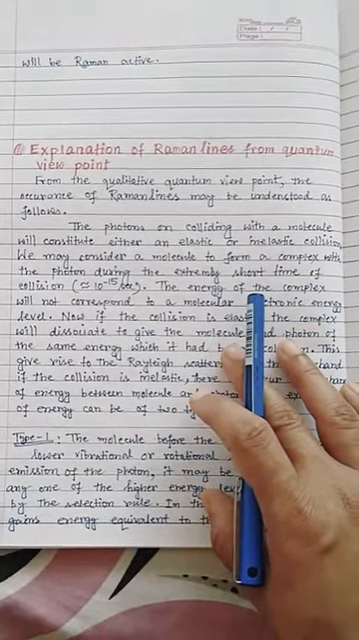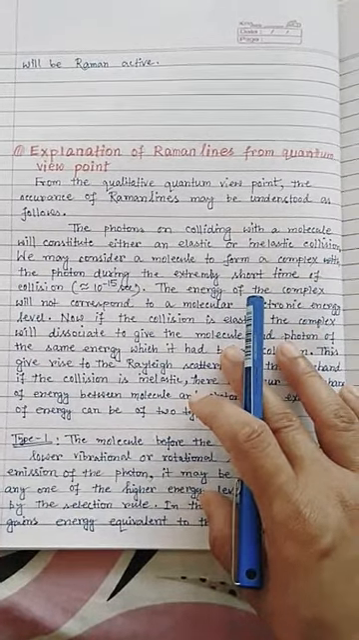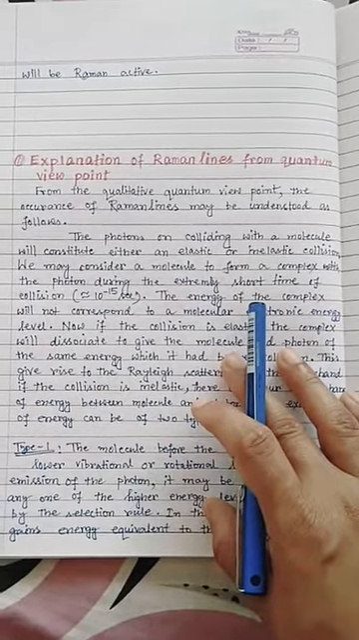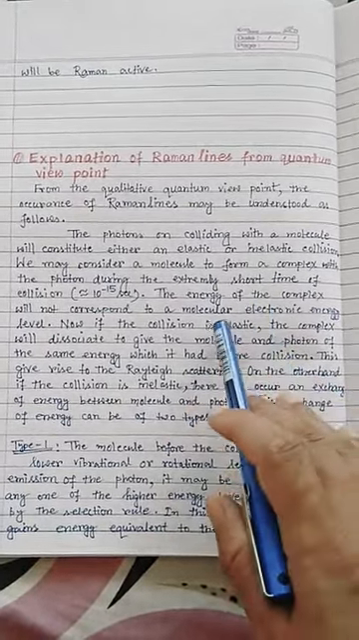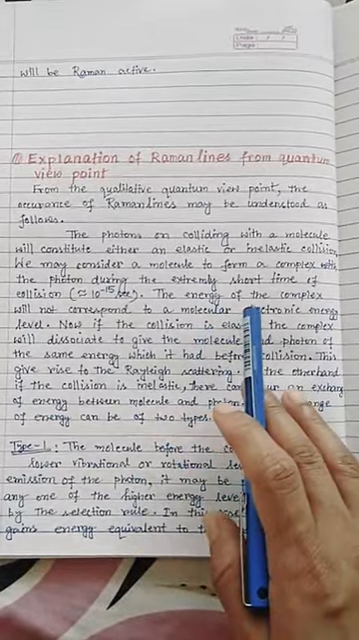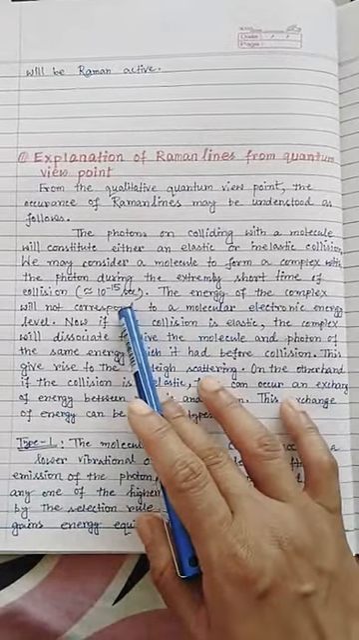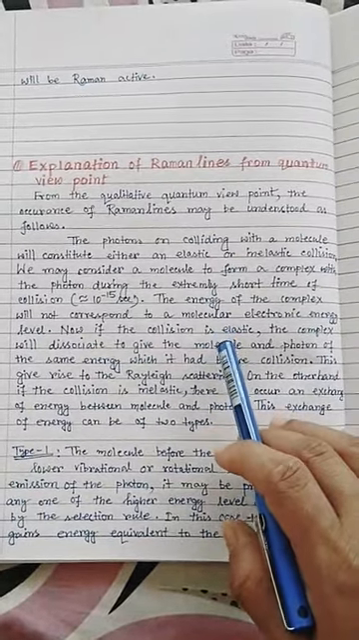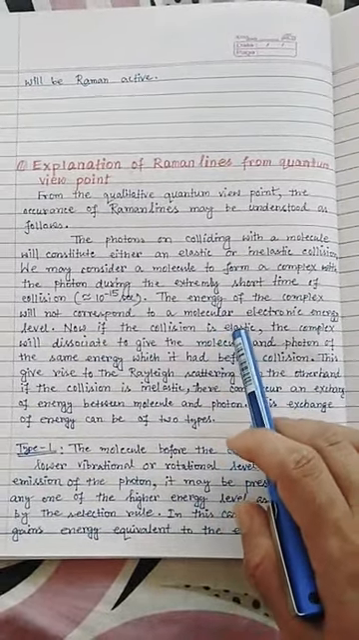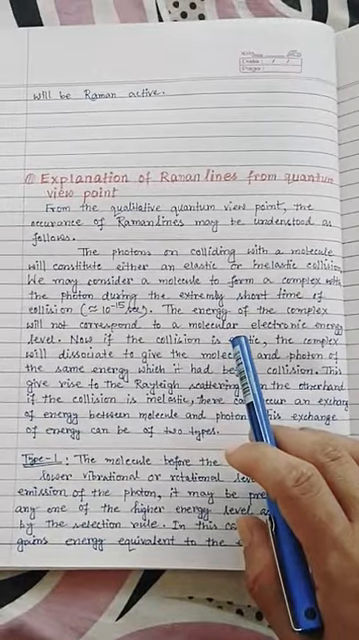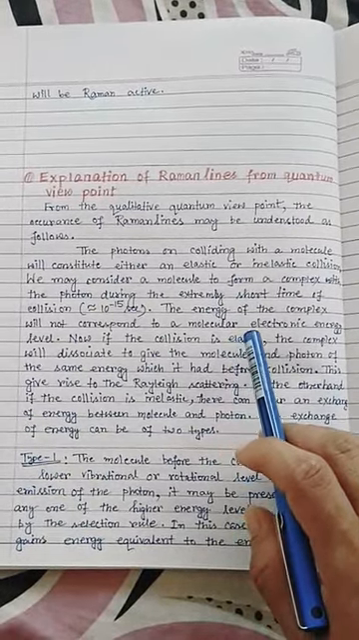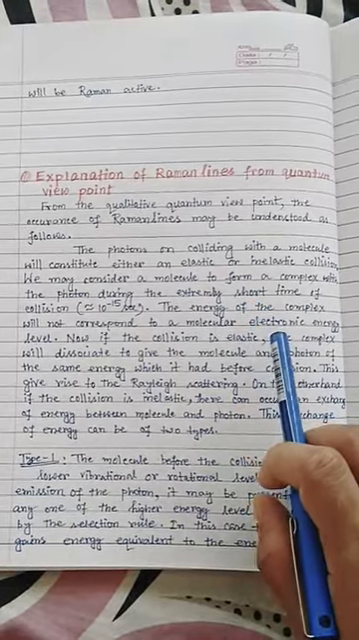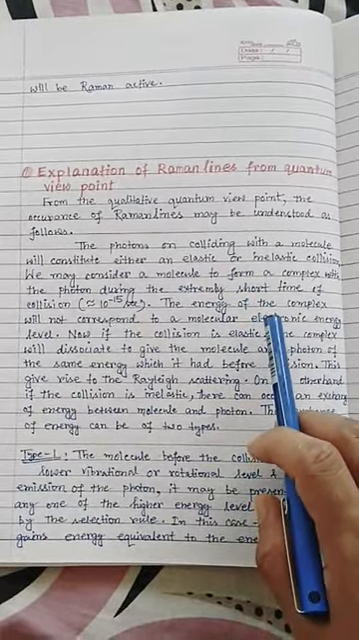The photon colliding with the molecule will constitute either an elastic or an inelastic collision, that we already know. We may consider a molecule to form a complex with the photon during an extremely short lifetime of as short as 10 to the minus 15 seconds, that is 1 femtosecond. The energy of the complex will not correspond to a molecular electronic energy level. That means after colliding with the photon, the molecule is not excited to so high a level that it will change its electronic energy state; it stays within the same electronic energy state.